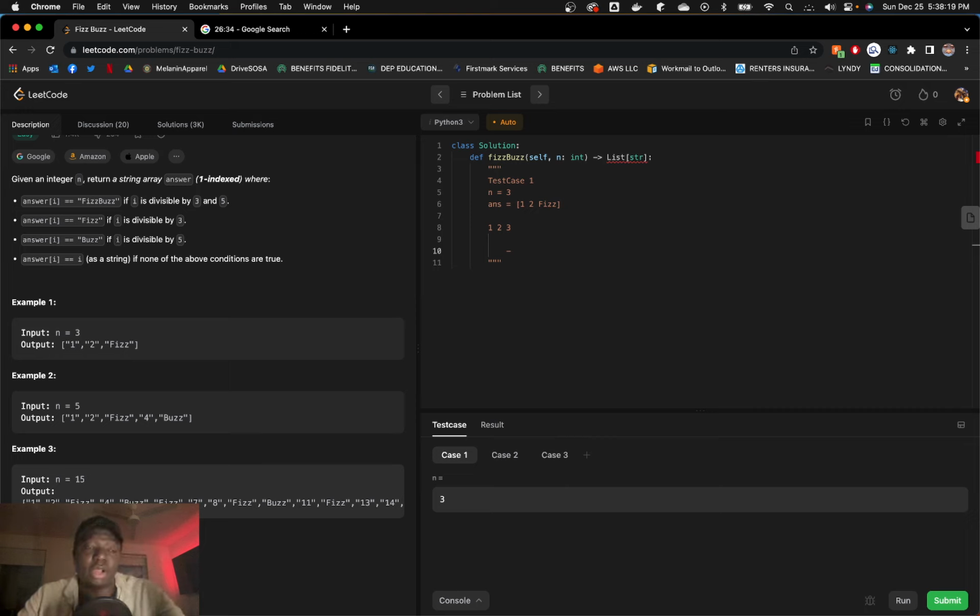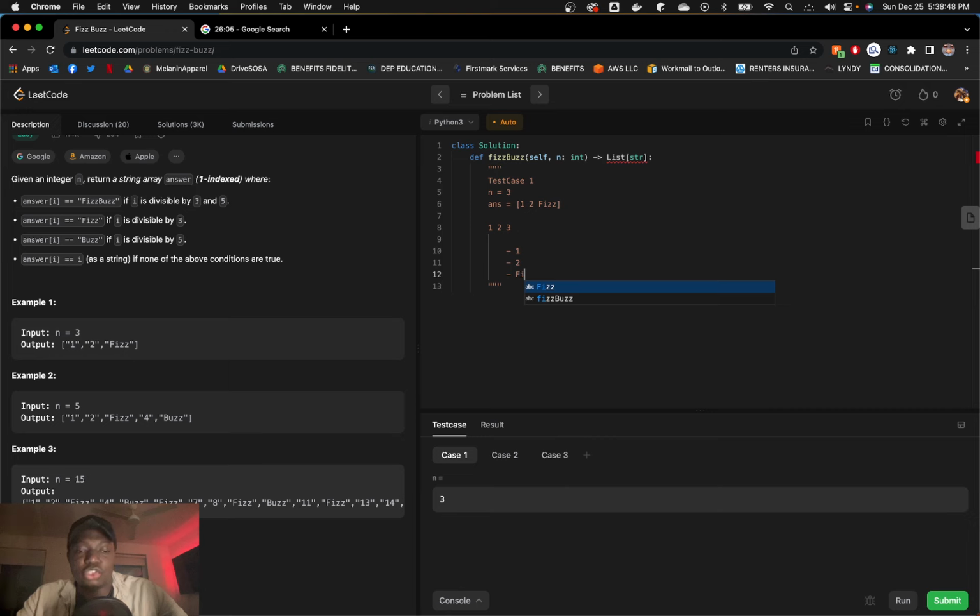No. Therefore, we just get the string, which is why we have the 1. Then 2: divisible by 3 and 5? No. 3 or 5? No. That means we just get 2. Then we get 3. Divisible by 3 and 5? No. Divisible by 3? Yes. Therefore, we just get Fizz.